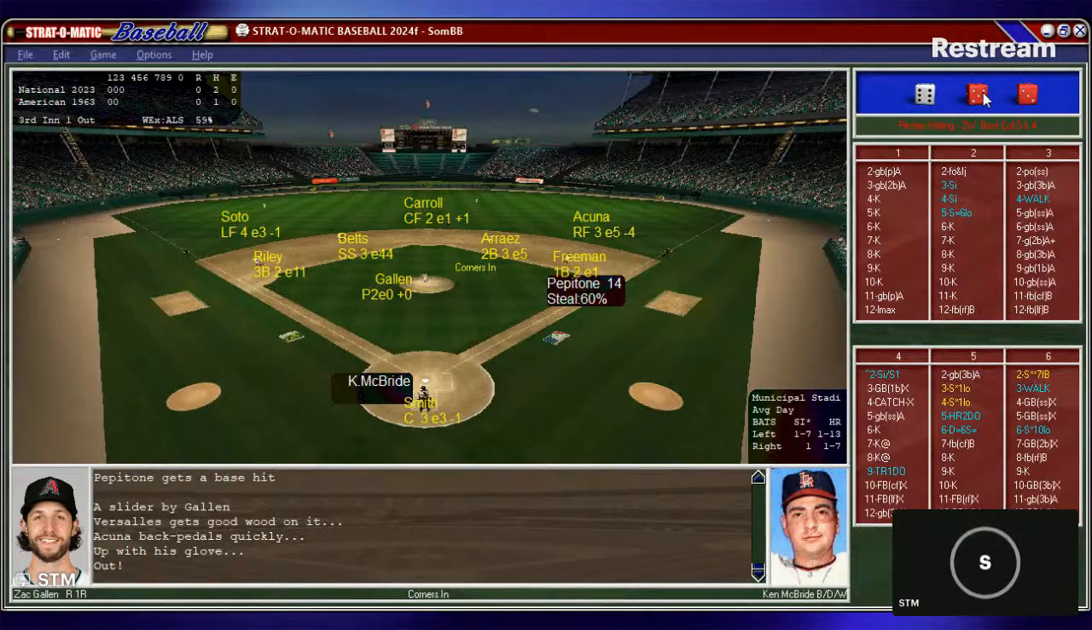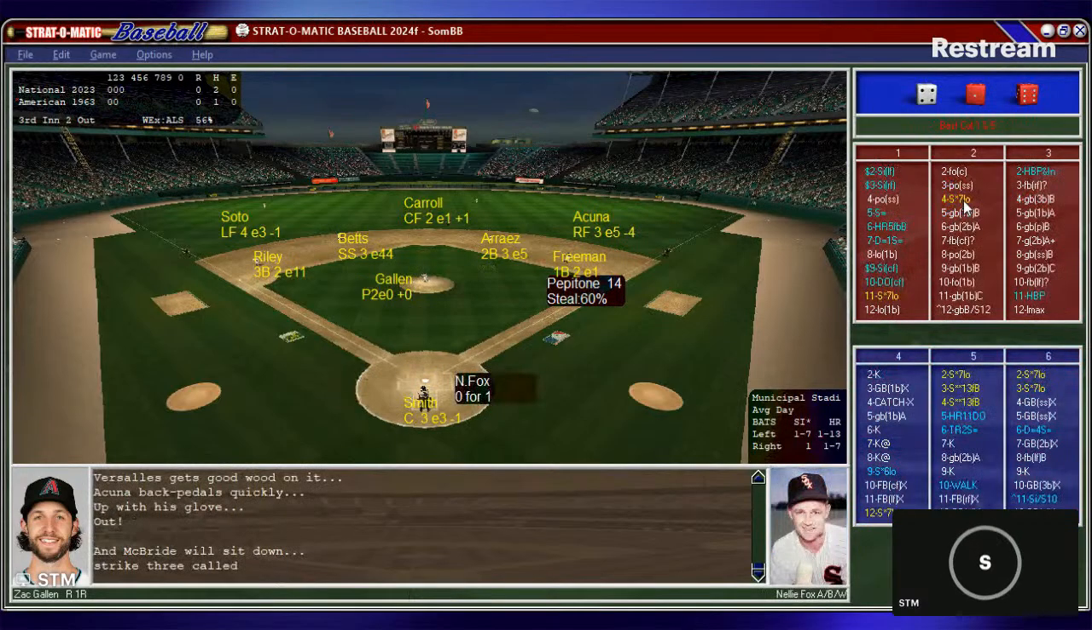Gallen working from the stretch with Pepitone. Not much of a lead off first. Here's a pitch to McBride, and struck him out on the inside corner. Got him, two away in the third.